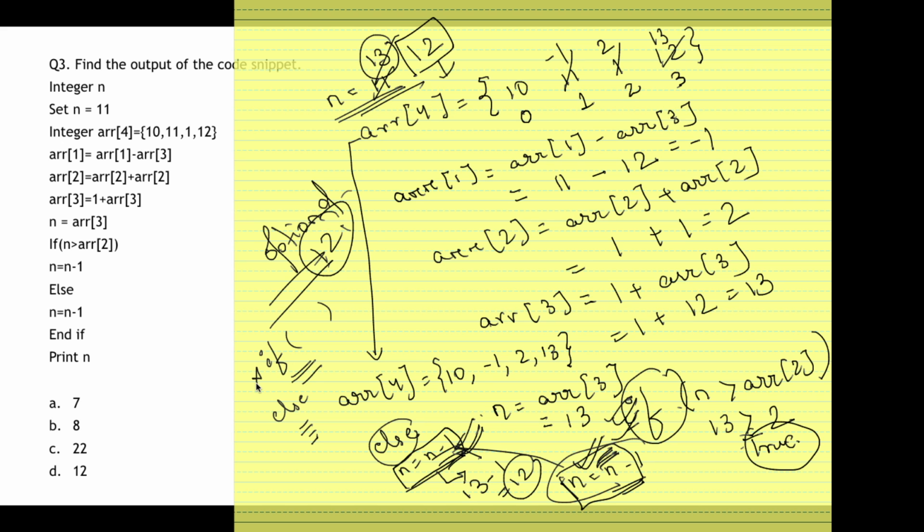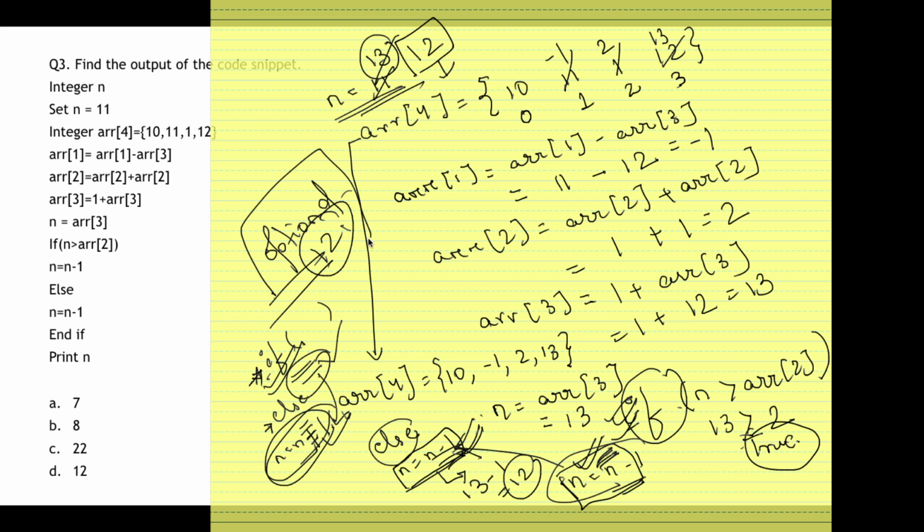Okay, just check if and else both are having the same statement, execute whatever is there in that statement. If it would have said n is equal to n plus 1, then you simply execute n is equal to n plus 1. Doesn't matter, you need not satisfy the if condition because in both the cases it's the same thing. So even if it doesn't satisfy here, the same thing is happening again here. So it doesn't matter. Okay, so here the answer is option D, that is 12. 12 is the answer.